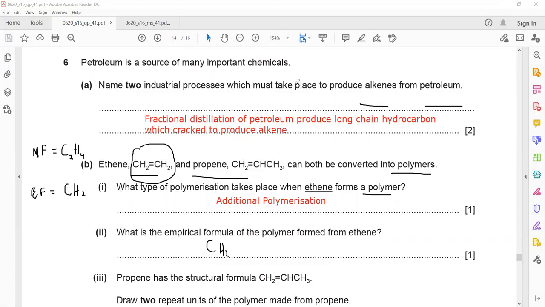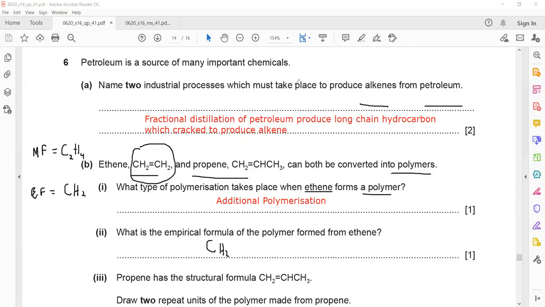So, yes, how to know when it's addition and when it's condensation? If a monomer involves a carbon-carbon double bond, then it is always addition polymerization. If a monomer contains amine, alcohol, or carboxylic acid, it means it will be condensation polymerization. And that we'll discuss tomorrow about condensation.